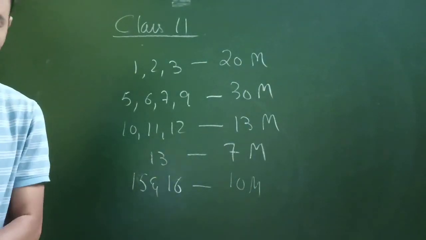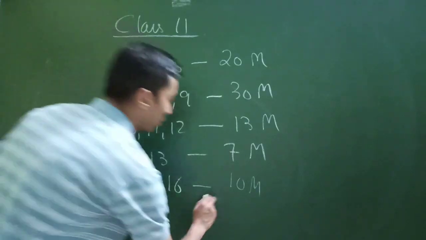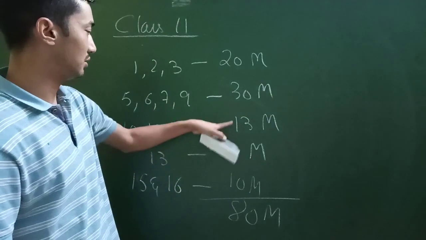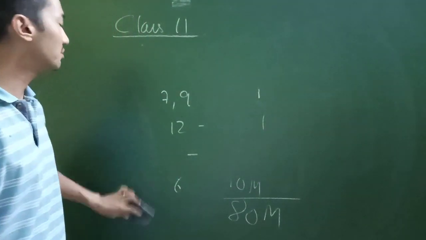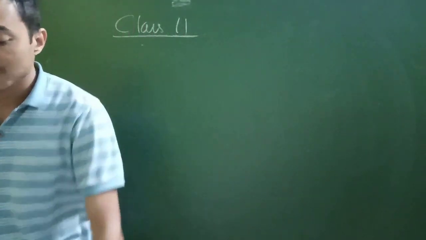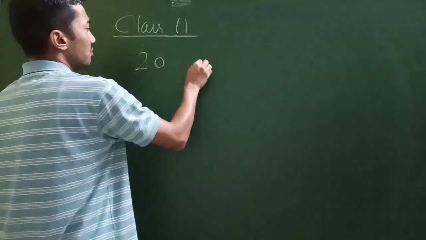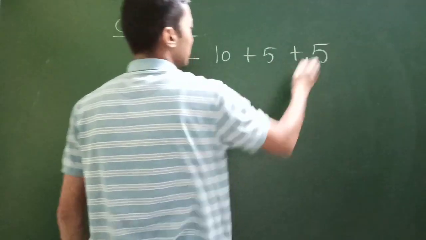Now coming back to the most important part, that is the internal assessment. The rest is broken apart and it's a total of 80 marks, isn't it? Like 10, 20, 30, 40, 50, 60, 70, 80. Alright. Now the remaining 20 marks is not going to be exactly as it was in class 10. Slight changes are there. This 20 marks is broken apart into 10 plus 5 plus 5.